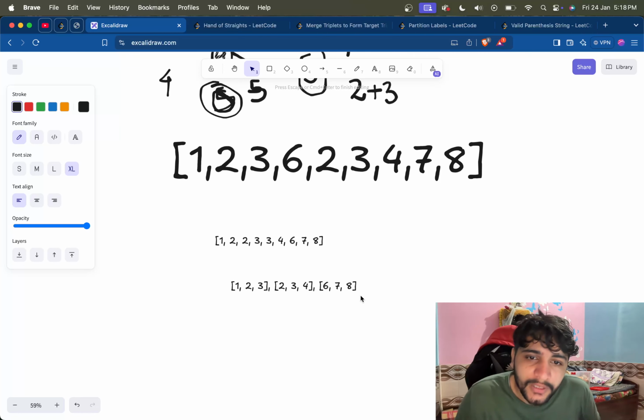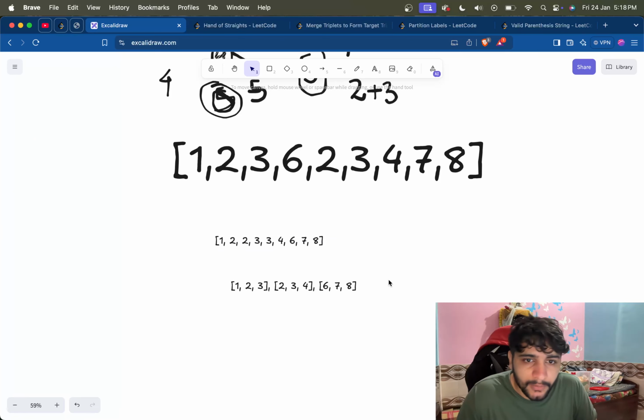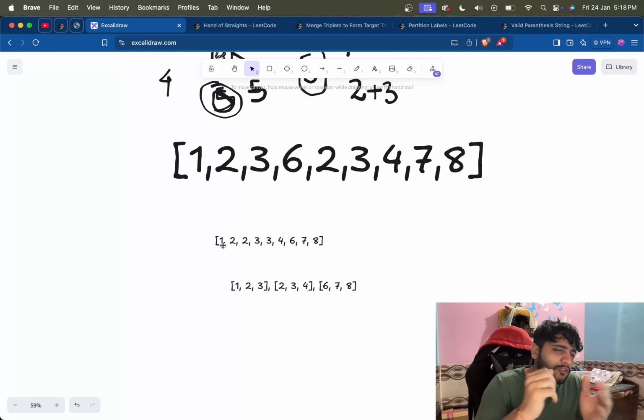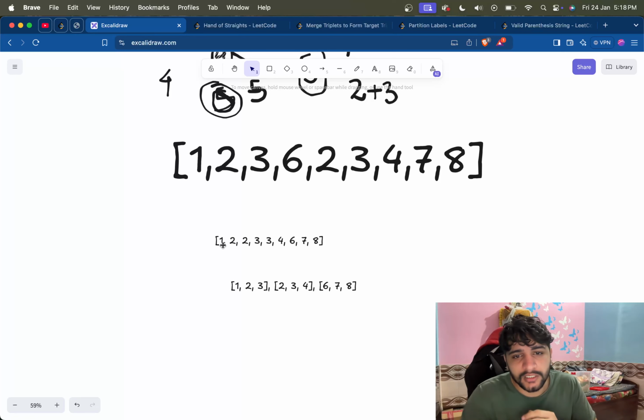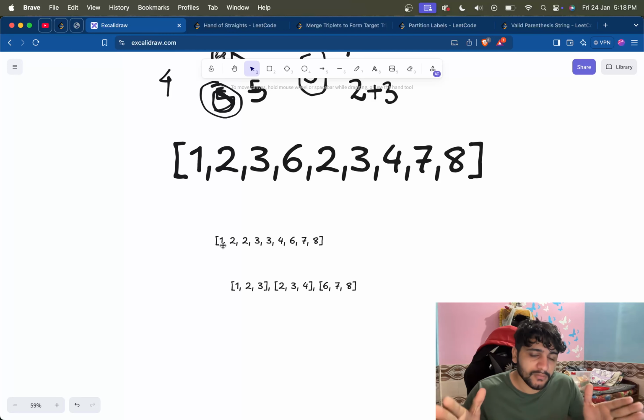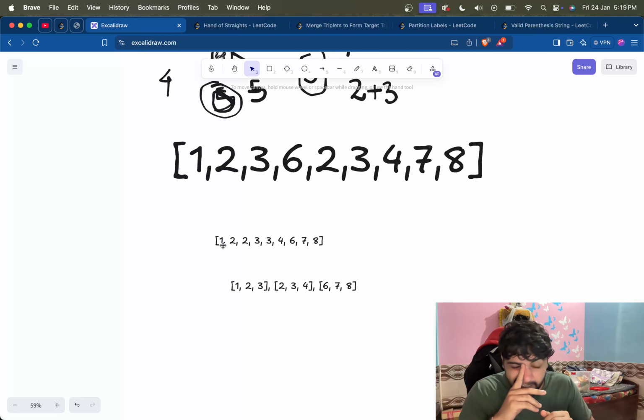So what happened here is after sorting, we are in a much better position, so that we can go to each element and see whether it can be the starting of any group. The condition is that if this is the starting element, then there must be group size number of elements in that group. Meaning if the current element is a, the next elements are a plus 1, a plus 2, until the size becomes group size, until the size becomes 3.